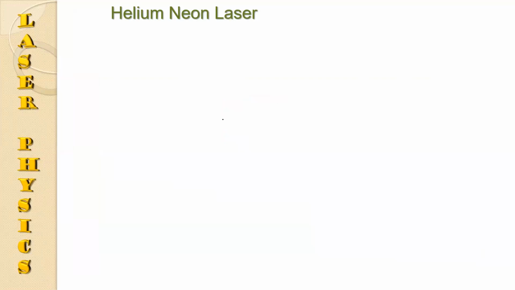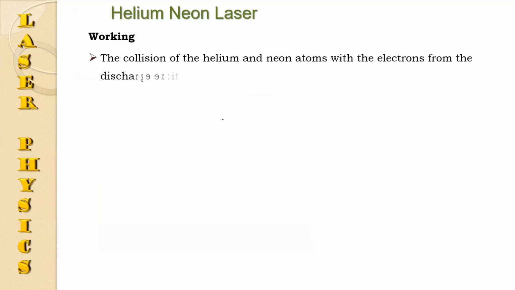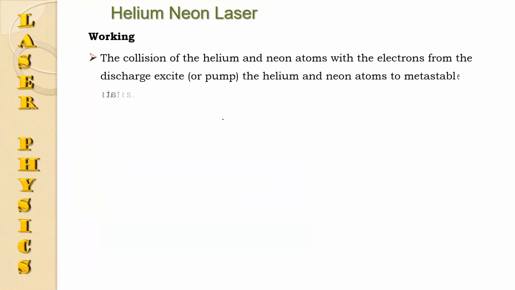Now the working of the helium neon laser. The collision of helium and neon atoms with the electrons from the discharge excites the helium and neon atoms to metastable states.